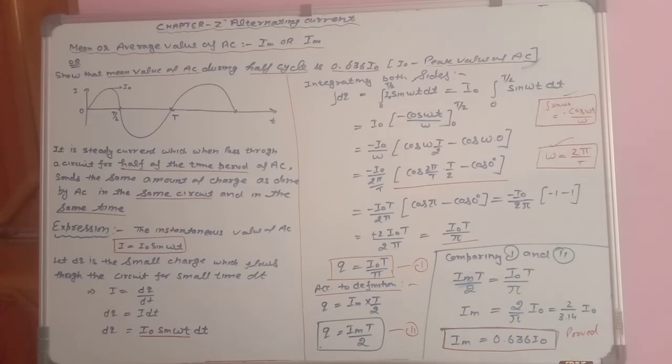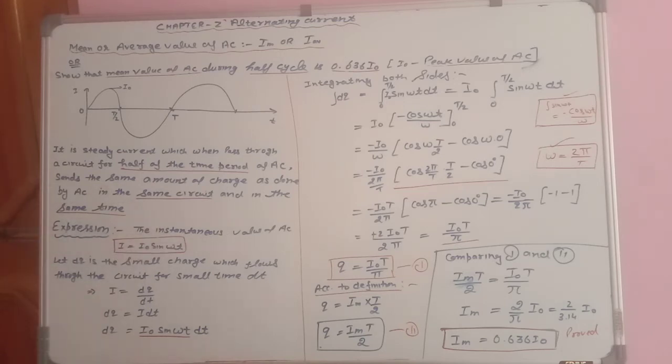Okay, now let us see its expression. We are starting from its instantaneous value, and as in class 11 standard, in the last unit you have studied that instantaneous value is always written in terms of I naught, means peak value. So I is equal to I naught sin omega t. Now why are we writing sin omega t?